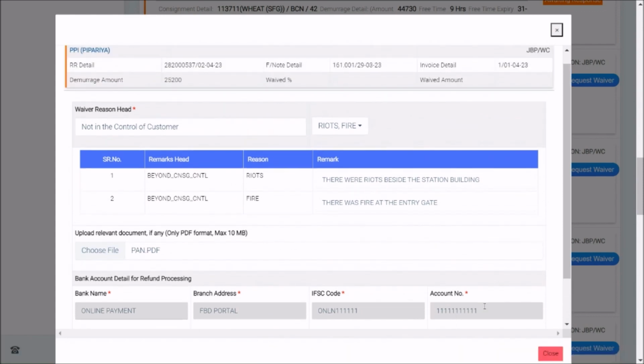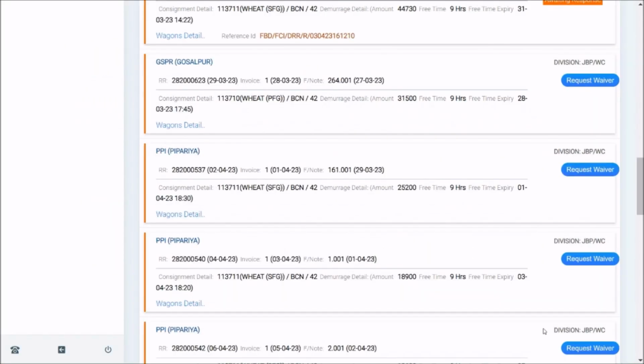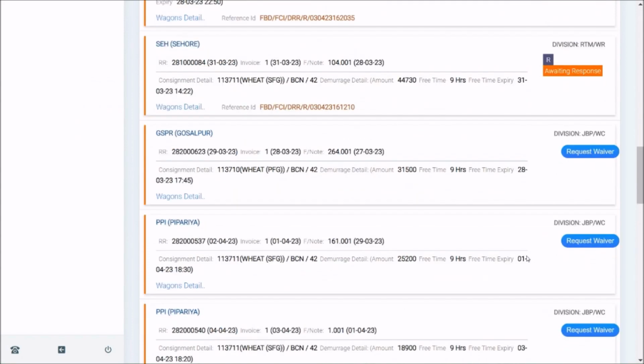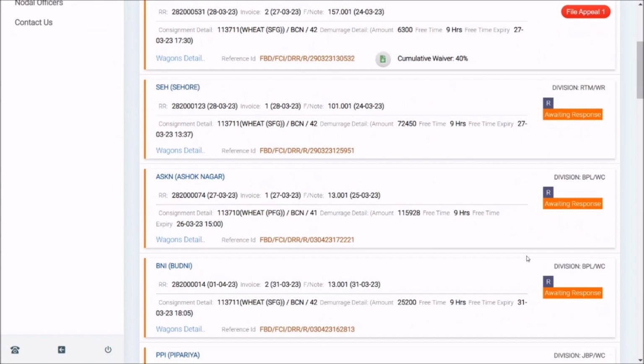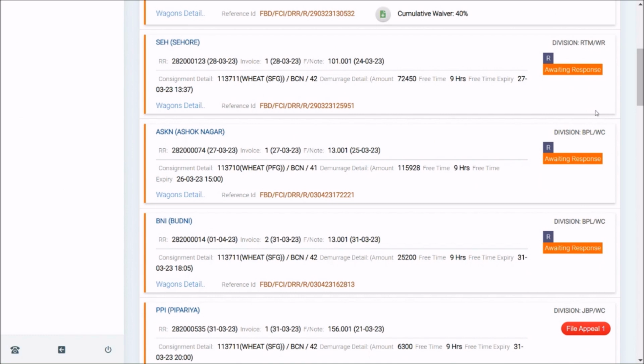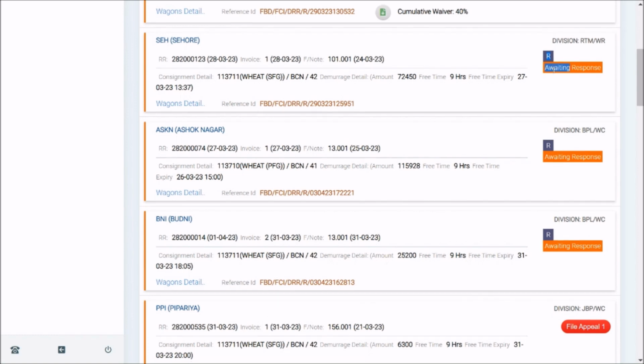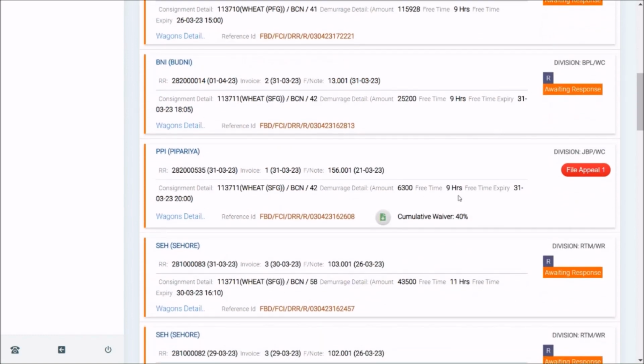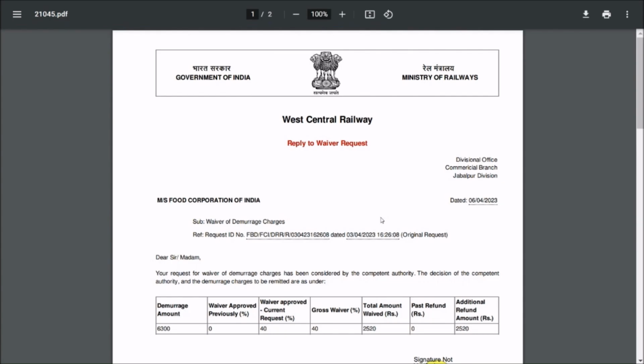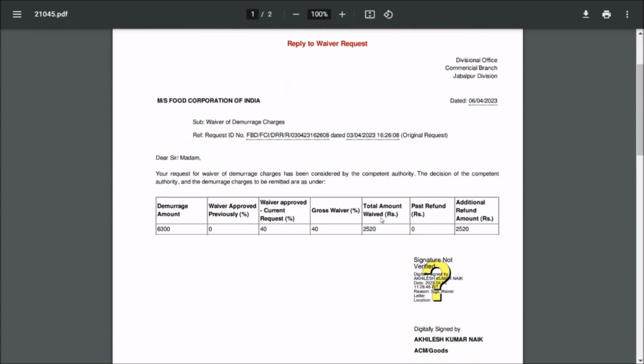Once the application is submitted successfully, this application reaches the concerned railway official who takes decision on this waiver part. On the successful submission, the application goes into awaiting response stage. Once the response comes in, you'll get this kind of waiver letter, cumulative waiver letter. You can always download this letter and see the detail. Total waiver amount this much.